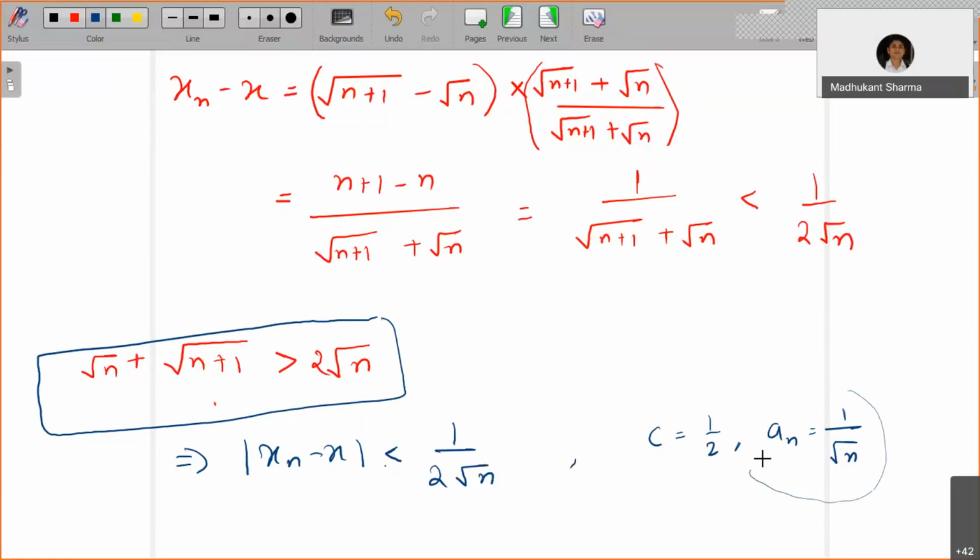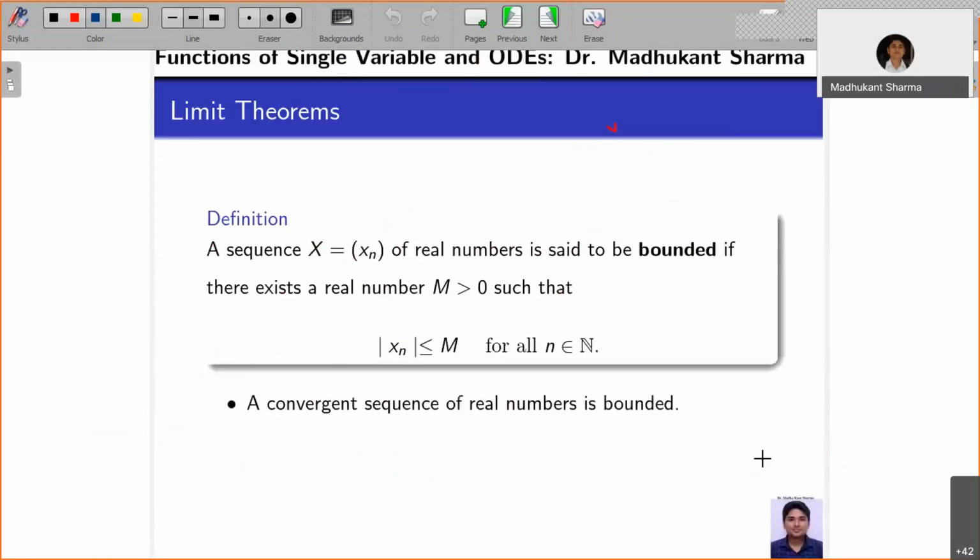Right, so this is one criterion. Another one is this. Like we have seen for sets, when will you say a set is bounded? You say the set is bounded if it has an upper bound and also a lower bound. Whenever it has an upper bound as well as a lower bound, then you say that the set is bounded.